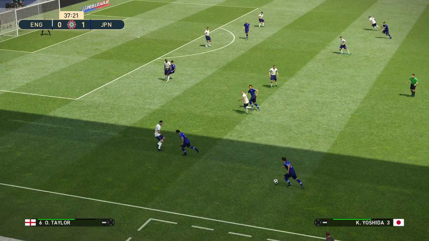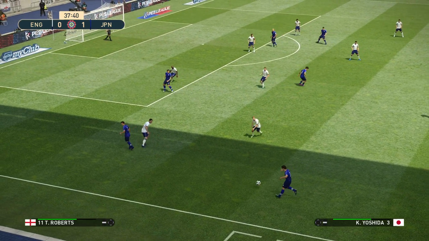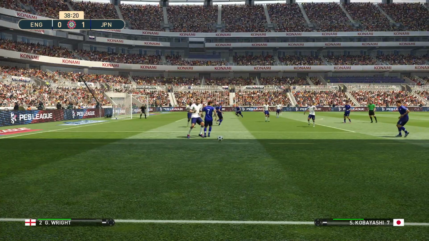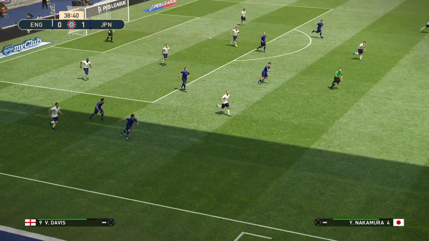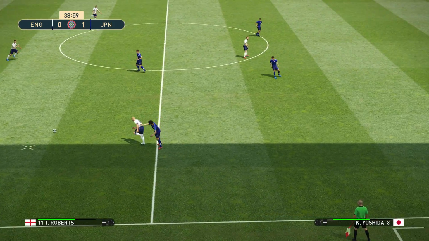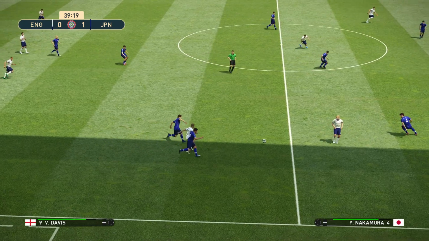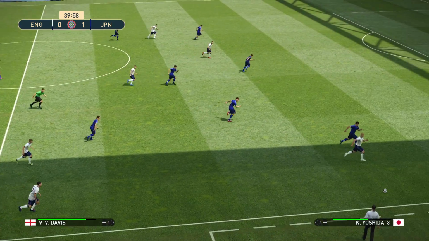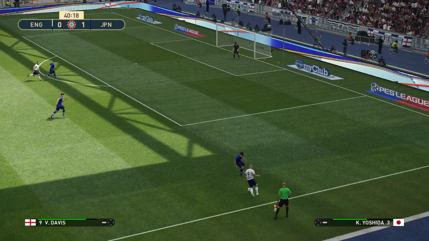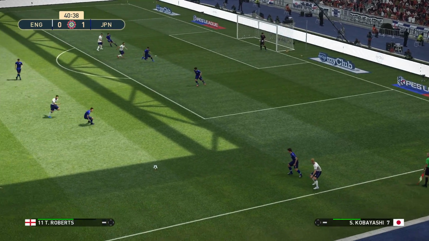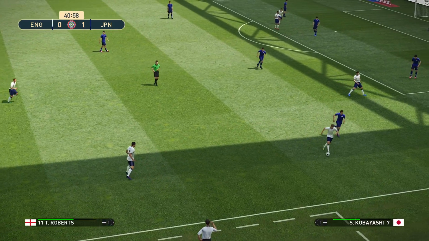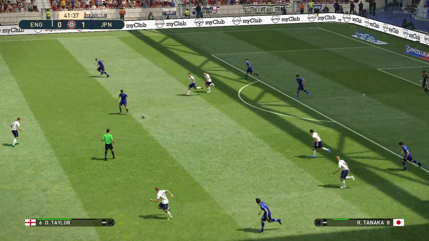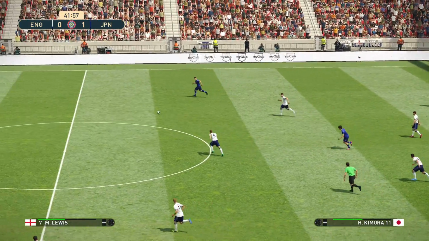And here's Kobayashi, lays it off to Ishida. Fujita. Kobayashi. And England cleared up the field. Davis, back to Roberts. Here's Wright. Davis again. Hill. He loses out. And Japan come forward.